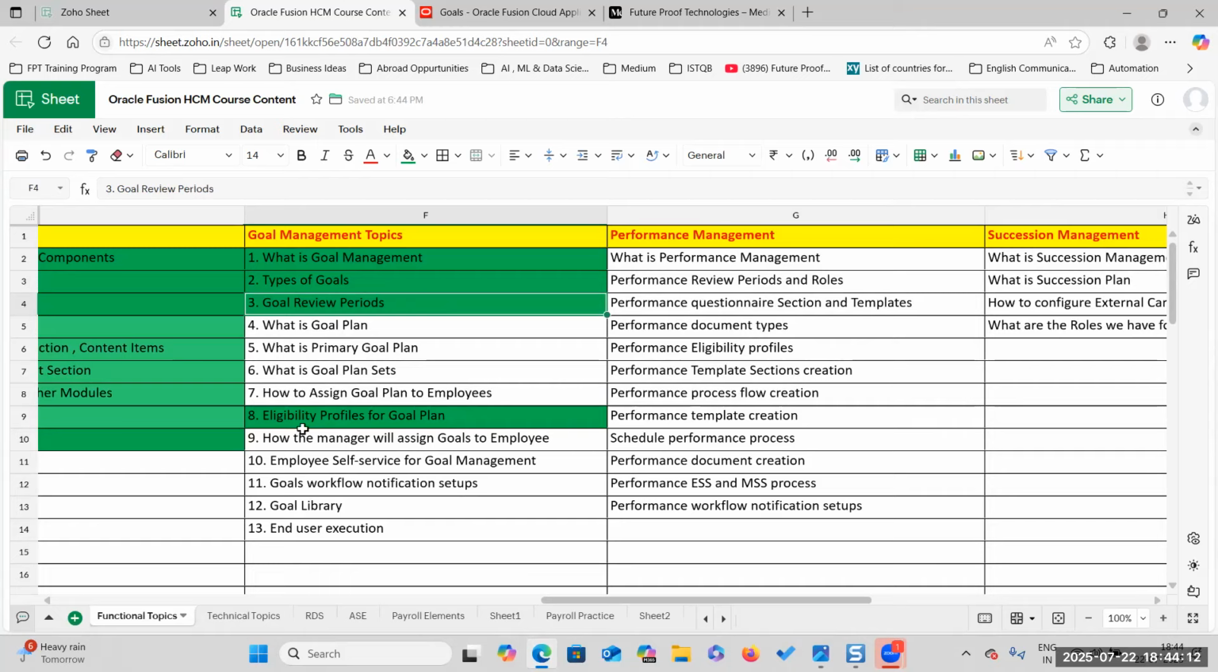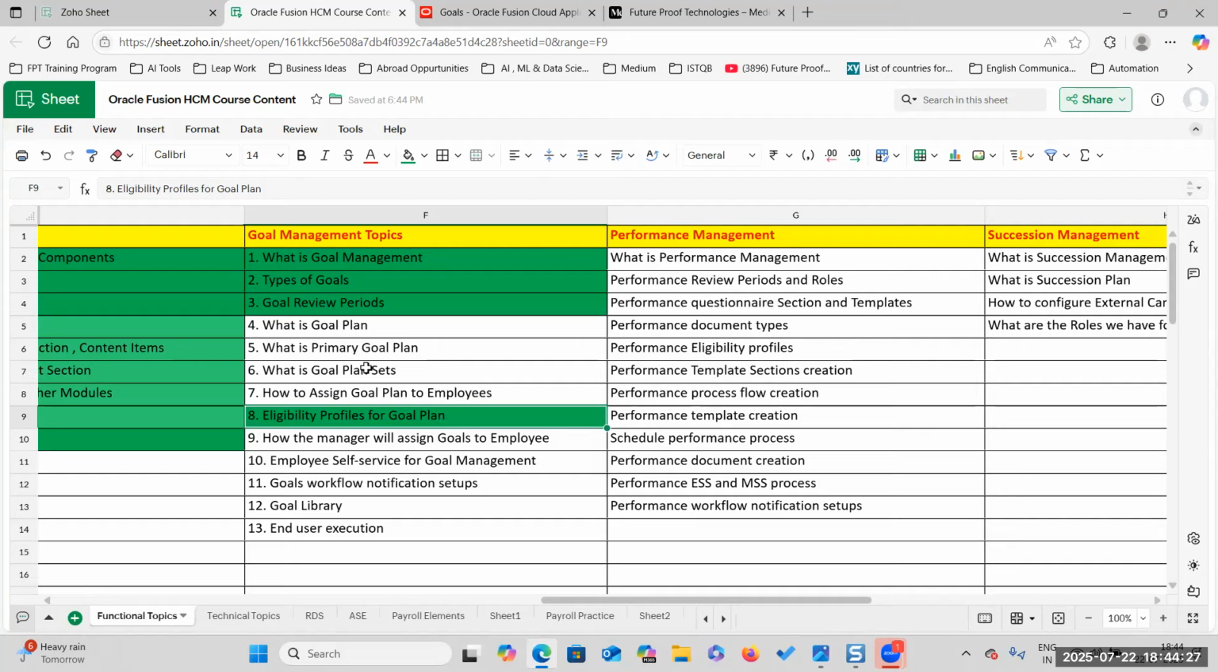Eligibility profiles also we have discussed, right? Review period and eligibility profiles we have discussed. Today we are going to see what is meant by goal library.